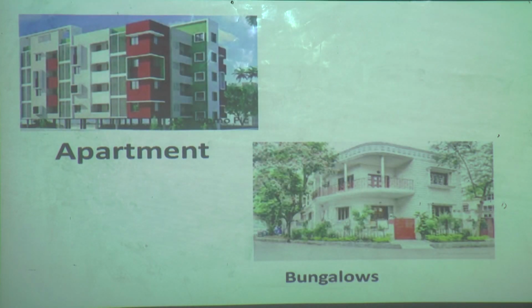Now there are two types of houses. First we have seen the kacha house. Now we will see the pakka house. What is meant by pakka house? Pakka house means a strong house. There are many types like single room house, double room house and bungalows, buildings, apartments. Now where did you see these? Yes students, tell me. We see these types of houses in cities.